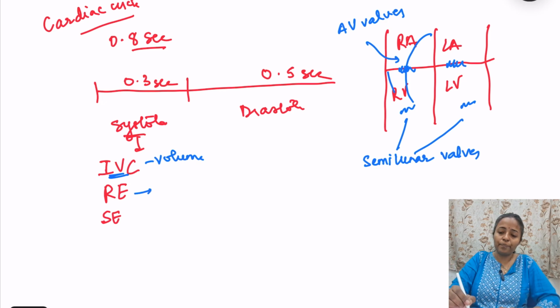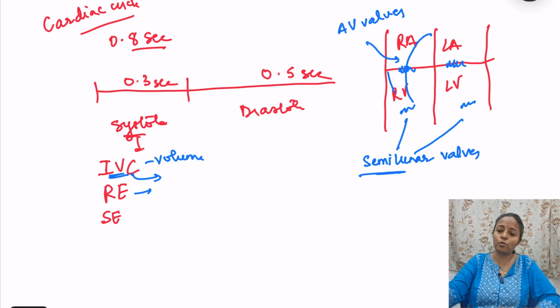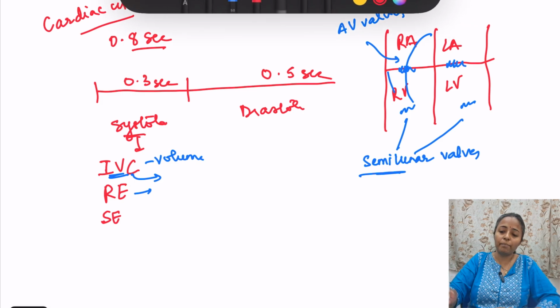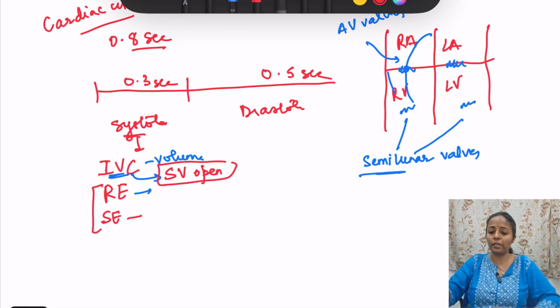Then rapid ejection: the right and left ventricles are contracting, pressure has developed, and blood is going to enter the vessels. That should happen when the semilunar valves open. So at the end of isovolumetric contraction, remember that the semilunar valves open. In rapid ejection and slow ejection, blood is moving out of the ventricles.